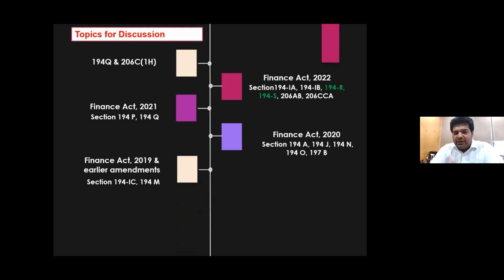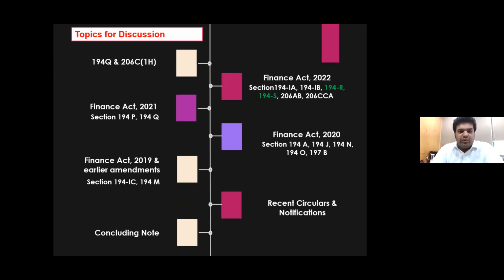2019, we have considered 194IC, which was an important change as far as the JDA is concerned, and 194M. So these are the main changes that we have seen in the last 3-4 years, which we'll be dealing with. Recent circulars, yes, we have covered all the circulars issued till yesterday, the last circular being on 21st of June. So you will have the benefit of that. And obviously the concluding note at the end.